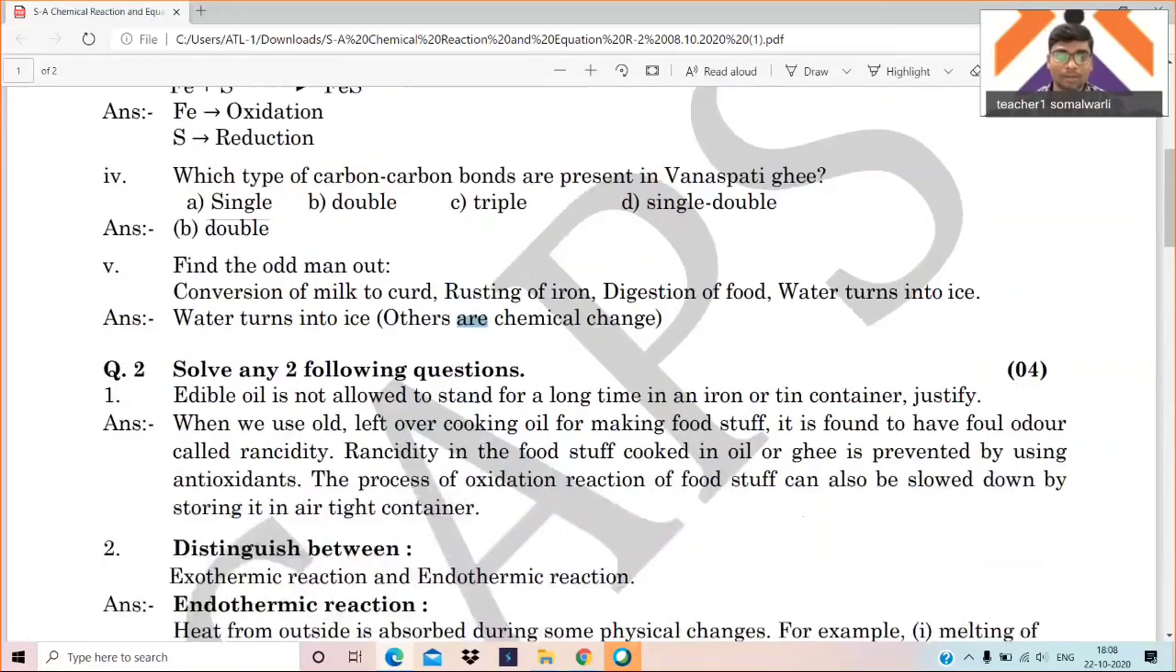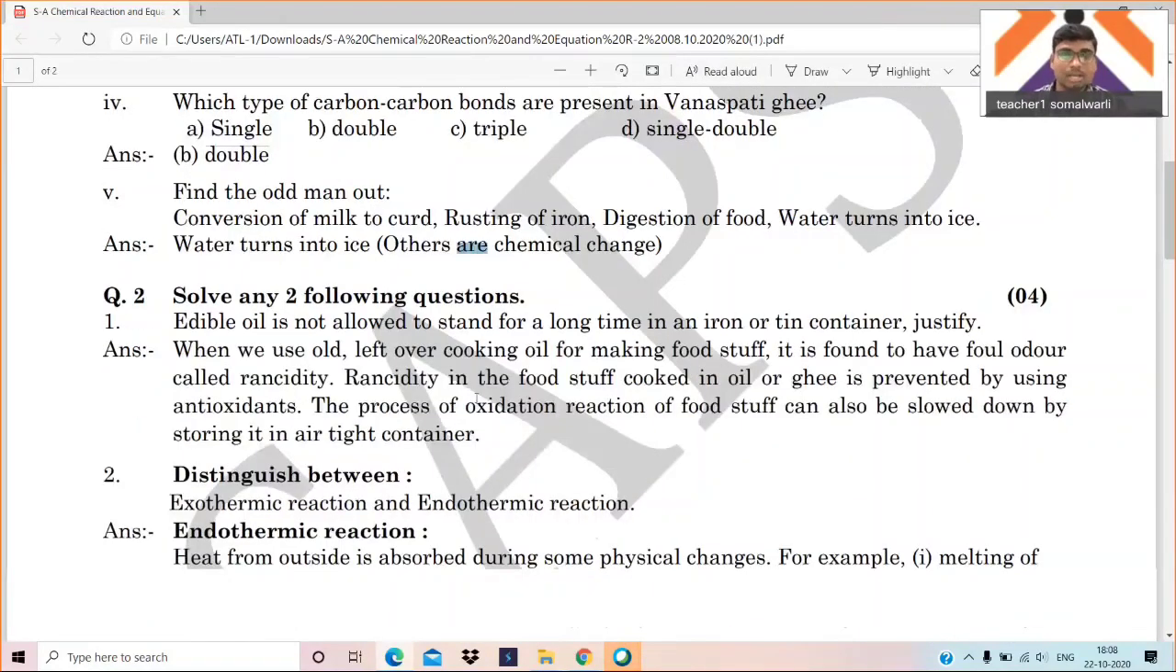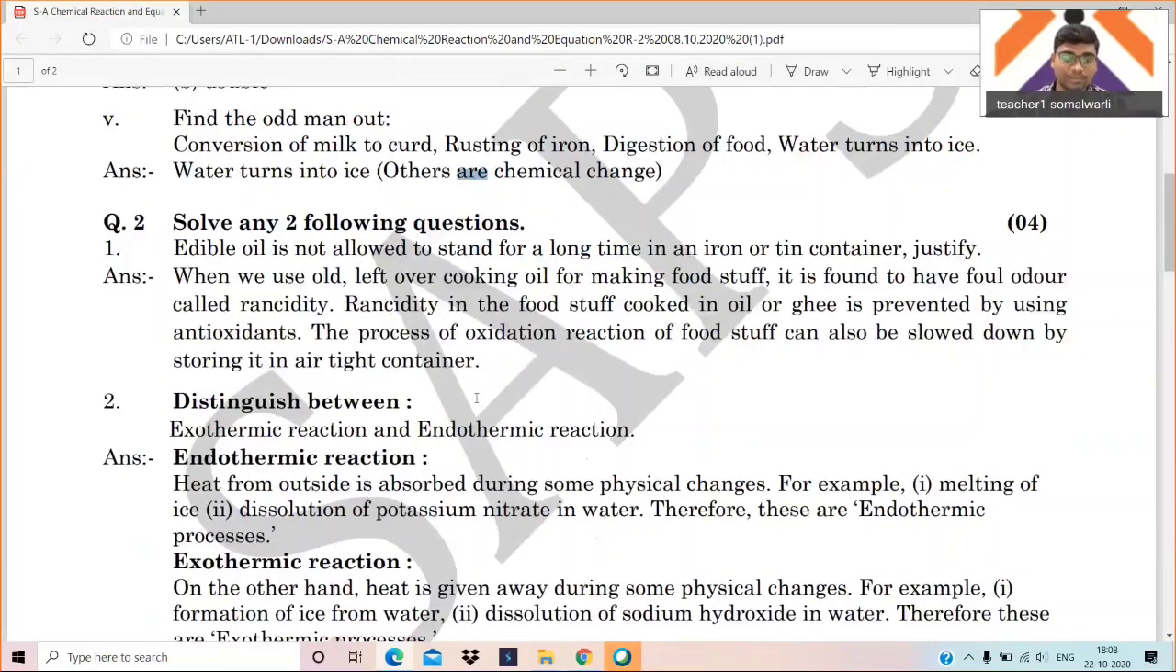Now quickly move to the next question. Solve any two of the following. Edible oils are not allowed to stand for a long time in an iron or a tin container. Justify. So the answer is, when we place oil or fat for a long time in an open tin container, they get oxidized by the reaction with the atmospheric oxygen. As they react, they cause bad odor and bad taste. That is called rancidity.